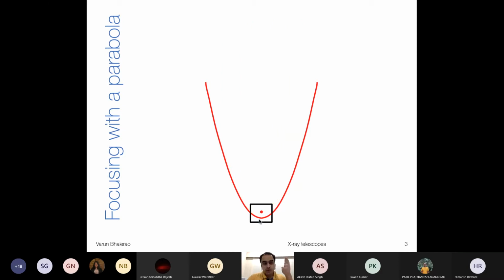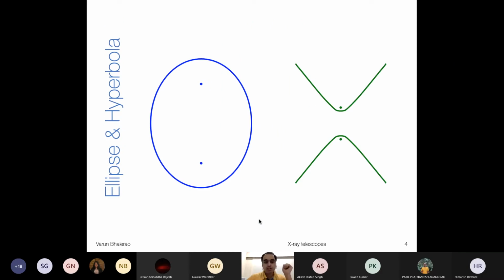For completeness, we should also remember that there are two other conic sections, the ellipse and the hyperbola. They also have interesting properties of reflection, which do matter for telescopes. For an ellipse, you have two foci instead of one. If I have a ray of light that is shining from one focus, and it shines on any part of the ellipse, the reflected light is going to go to the second focus.